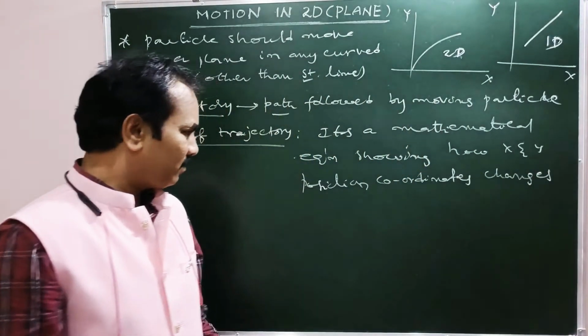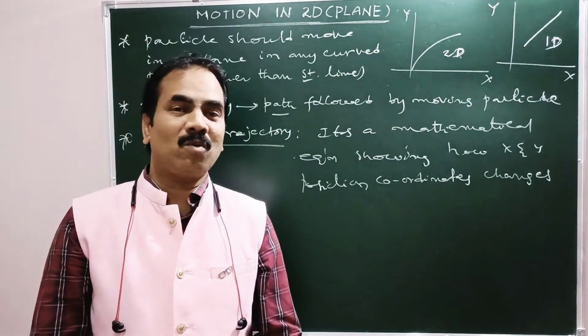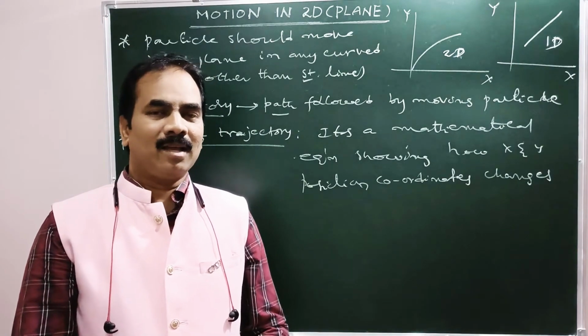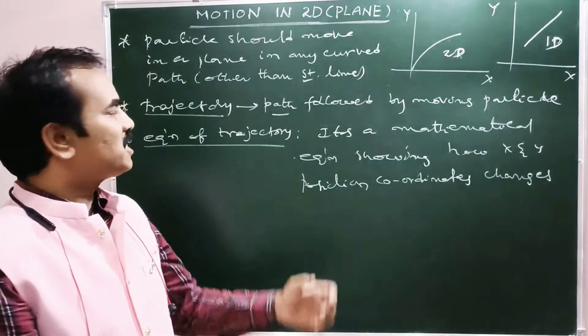So an equation showing how the x and y position coordinates of a particle change in its motion is said to be the equation of trajectory.